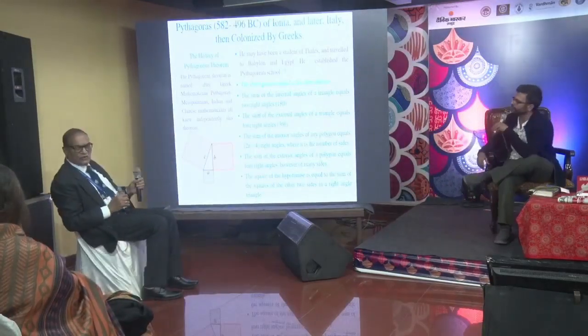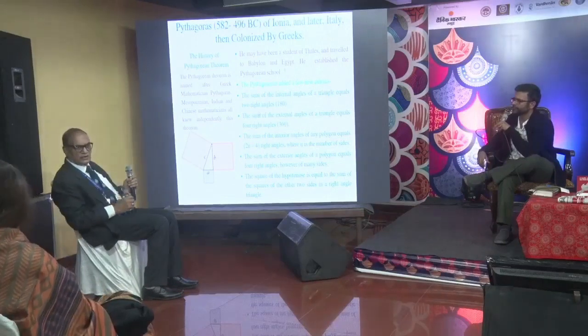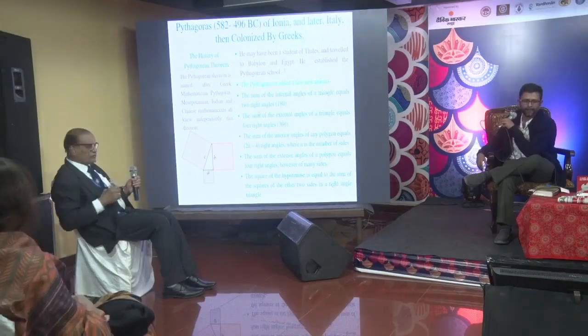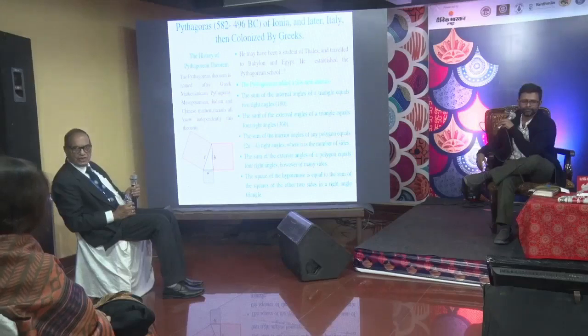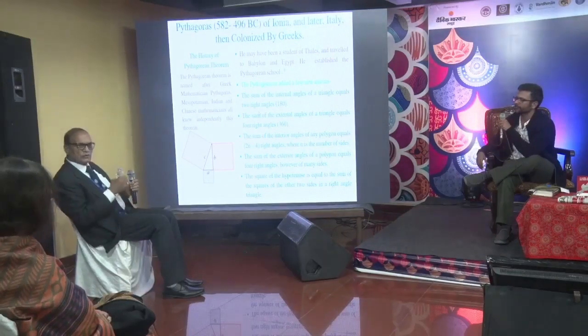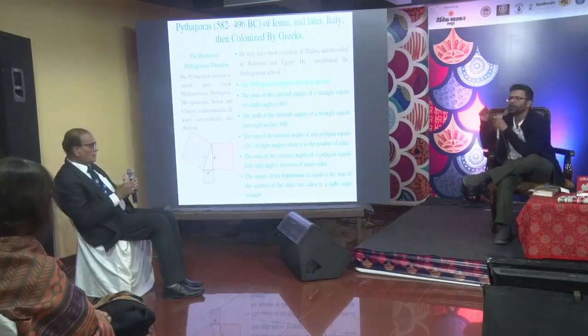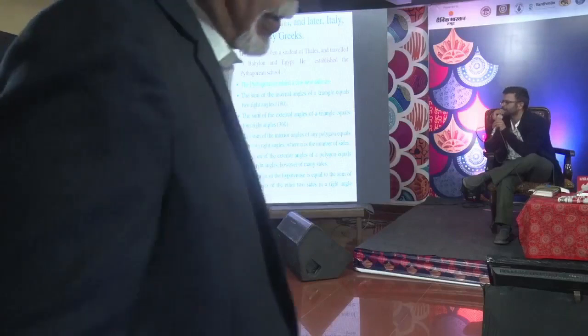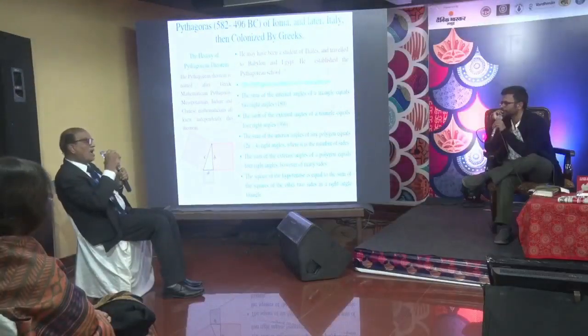This is the Pythagoras theorem which we teach in school also. a square plus b square is equal to c square. The credit is given to Pythagoras, but before Pythagoras, it was known to Indians. Bodhayana used it in the Sulabha Sutra. What was known? The derivation, I will show you here.